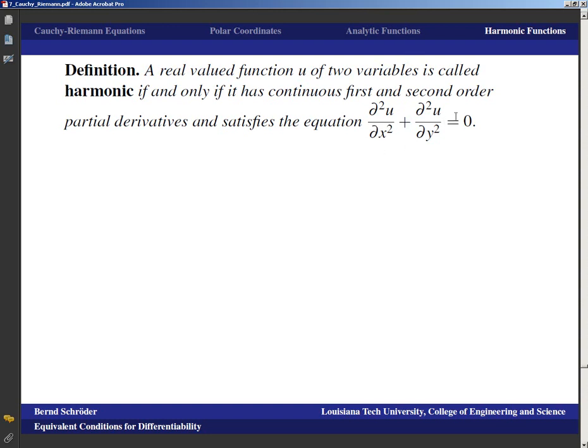So if you had 3 dimensions, you'd add a second derivative in z to that whole thing, and that would have to be equal to 0. In 4 dimensions, you'd add a second derivative with respect to the fourth variable, and so on and so on. So this is truly a very multidimensional notion.